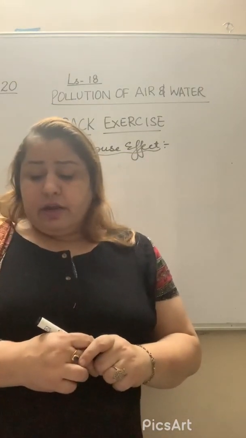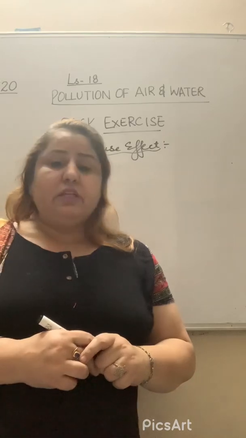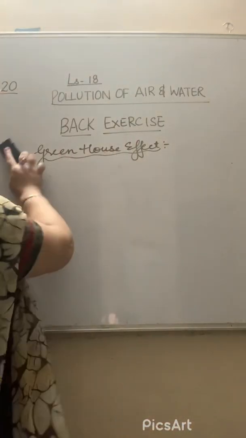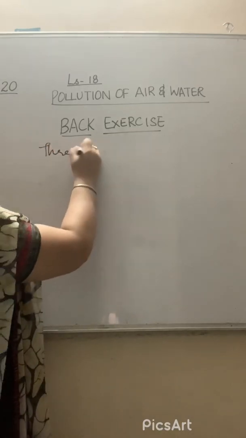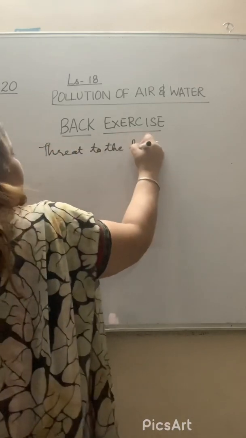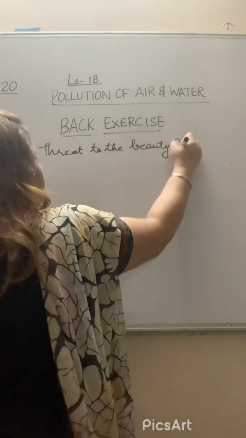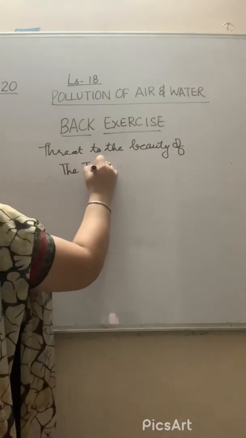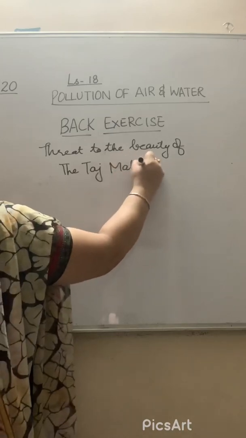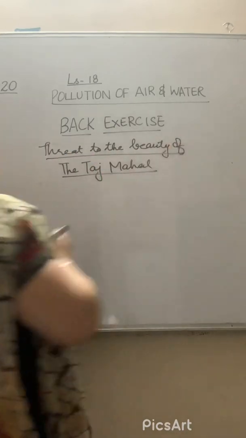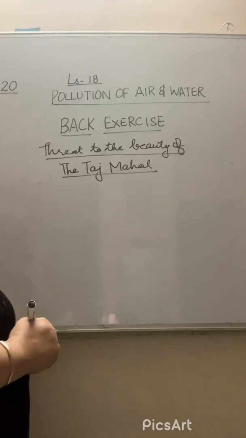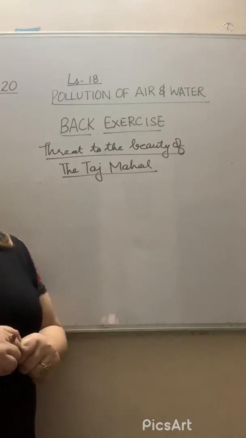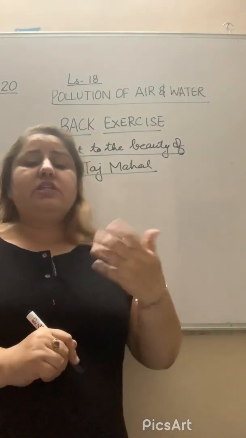Next question, describe the threat to the beauty of the Taj Mahal. That you know, but we can write down threat to the beauty of the Taj Mahal. What is the different threat? What is the threat to the Taj Mahal? Taj Mahal has become a matter of concern due to pollution, due to pollutants in air, because it is discoloring.